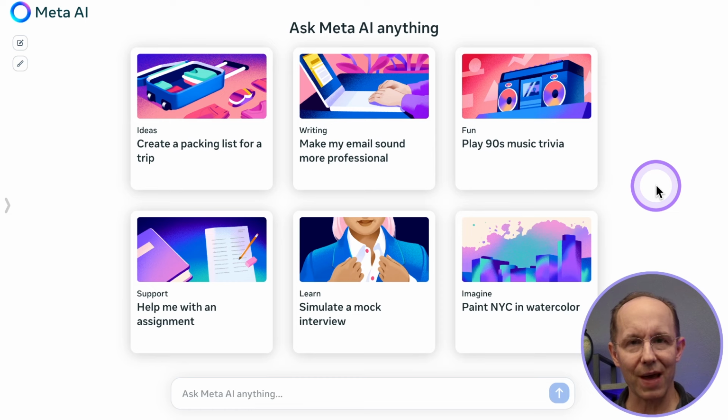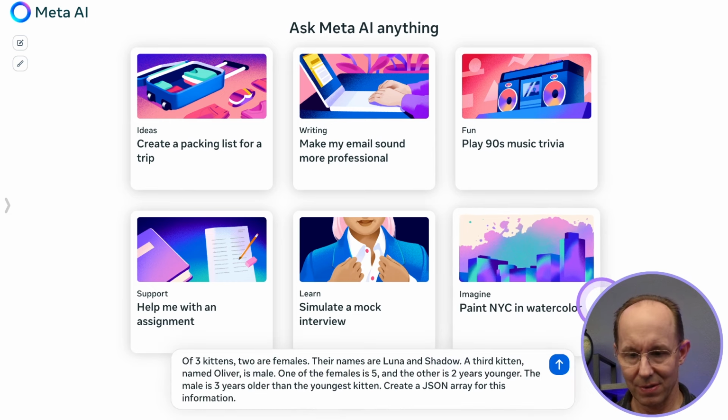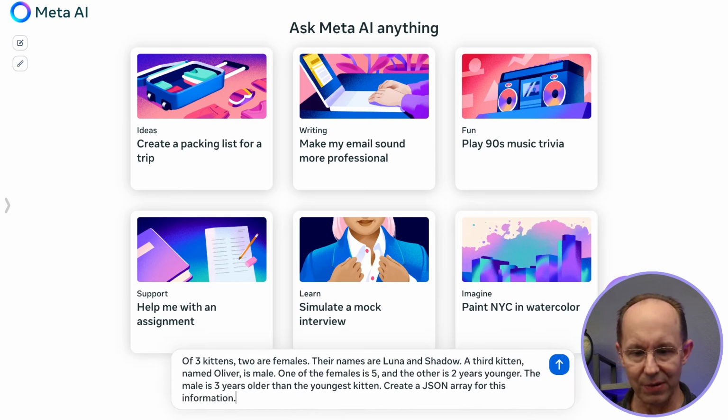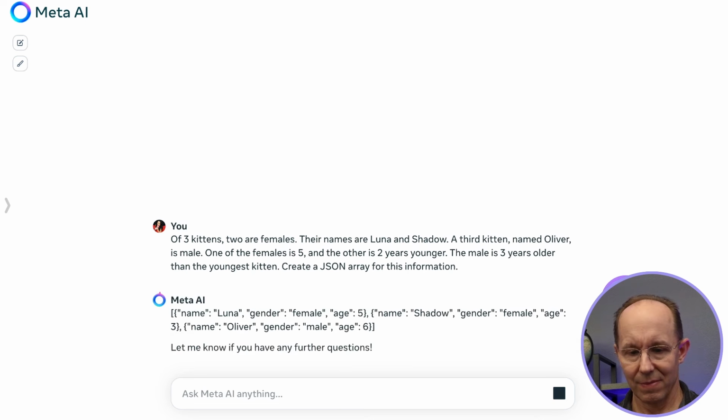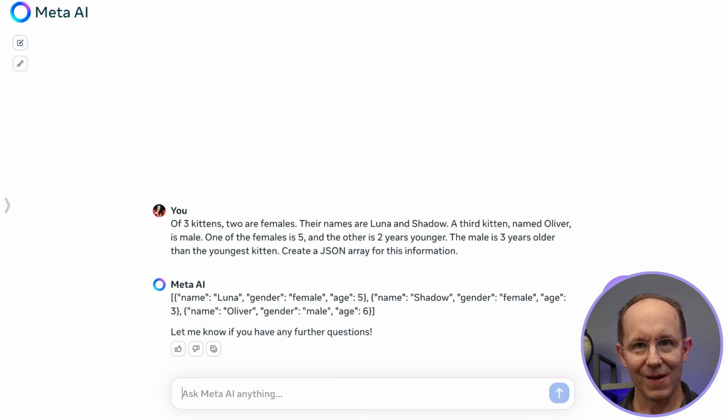And now for a natural language code challenge. Of 3 kittens, 2 are females. Their names are Luna and Shadow. Third kitten named Oliver, he's male. One of the females is 5, the other is 2 years younger. The male's 3 years older than the youngest kitten. Create a JSON array for this information. All right, looking at the array, this is correct. It had no problem solving this one. That's a pass.